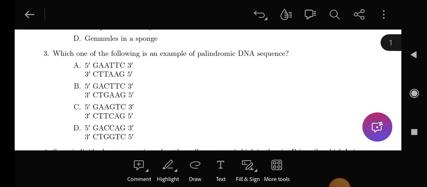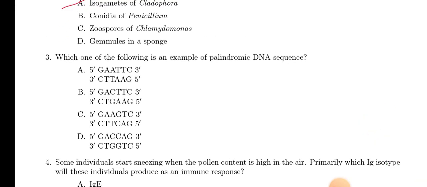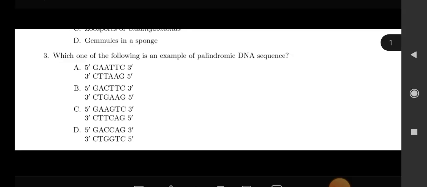Next, which one of the following is an example of palindromic sequence? You can see option A, from 5 to 3 it is GAATTC. Again in the lower strand from 5 to 3 it is GAATTC. So option A will be the answer.